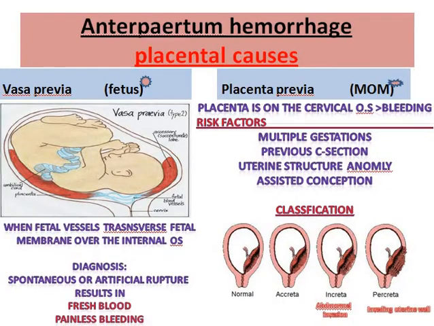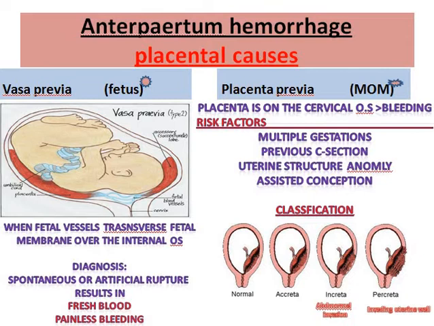Now, moving to vasa previa. Vasa previa is a condition that affects the fetus's life. In this condition, what happens is fetal vessels traverse over the internal os. Now, whenever there is spontaneous or artificial rupture, these vessels bleed out. This results in fresh blood and painless bleeding.